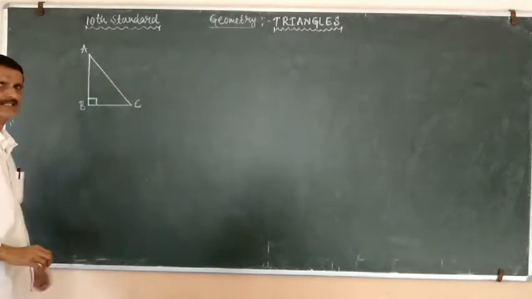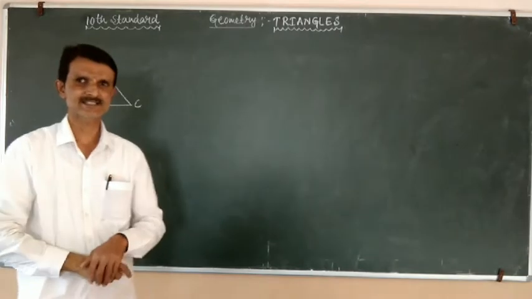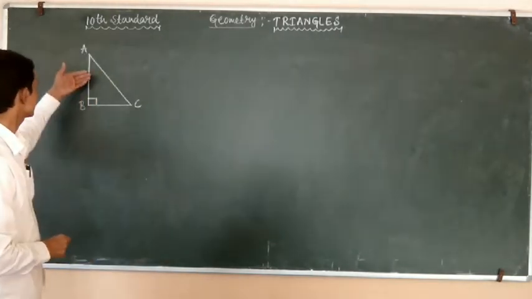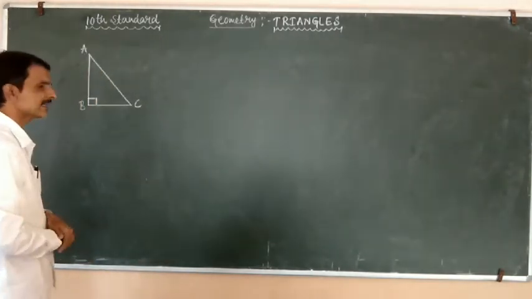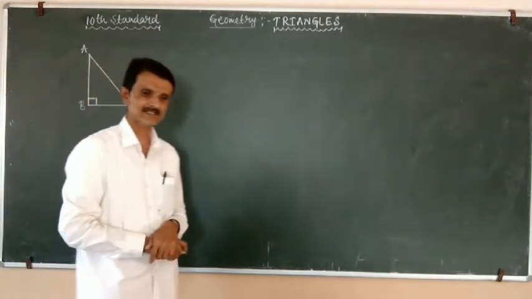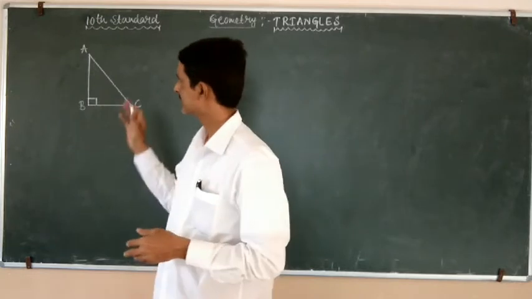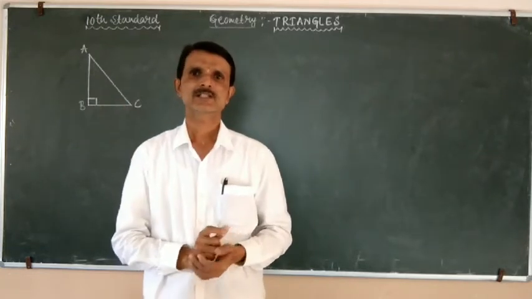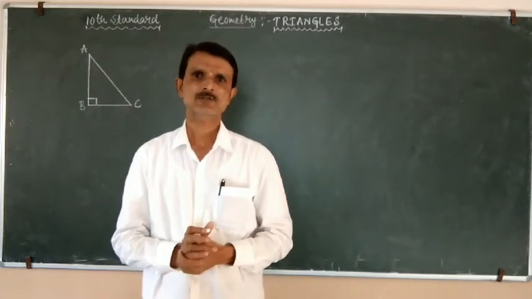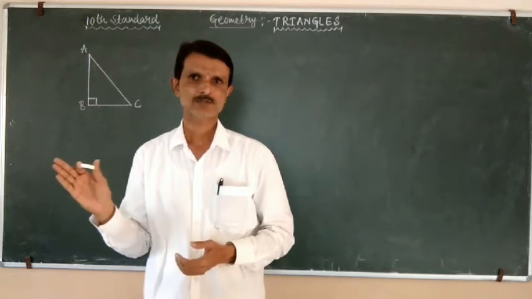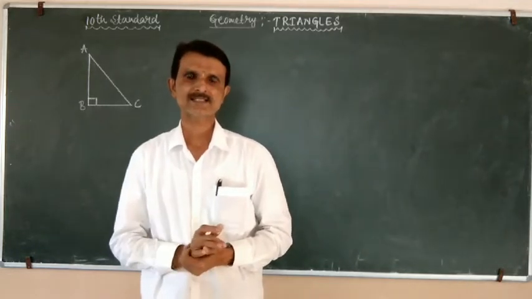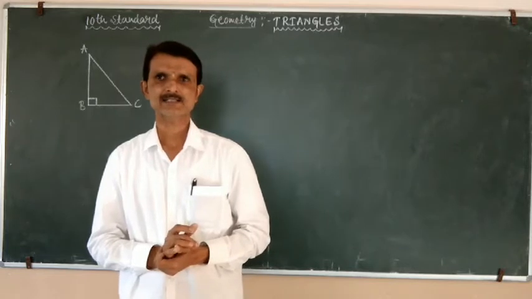The value of angle B is 90 degrees. So therefore it is a right angle triangle. Right angle triangle means in a triangle, if any one of the angles is equal to 90 degrees, it is called a right angled triangle.